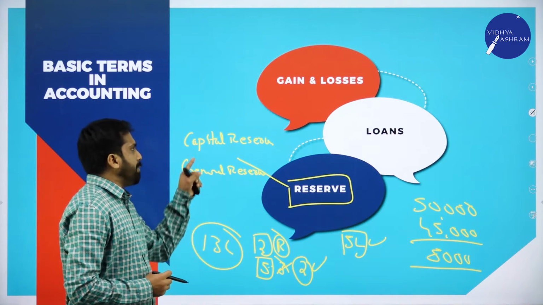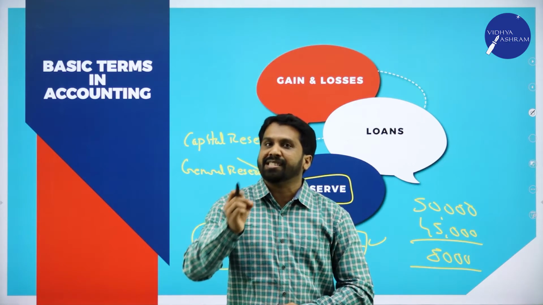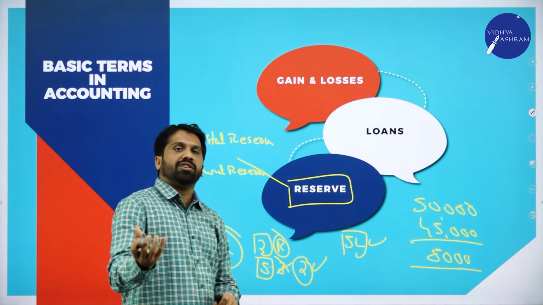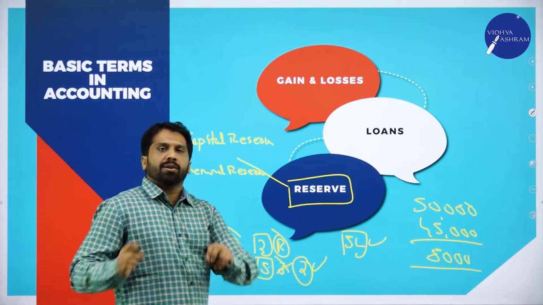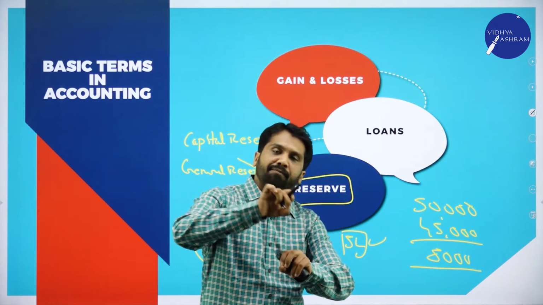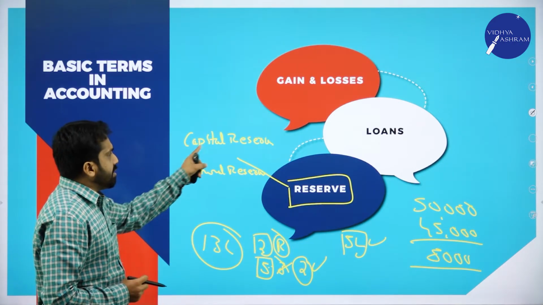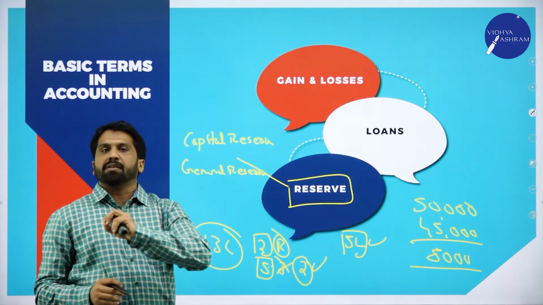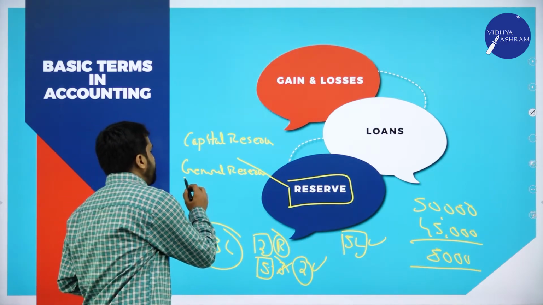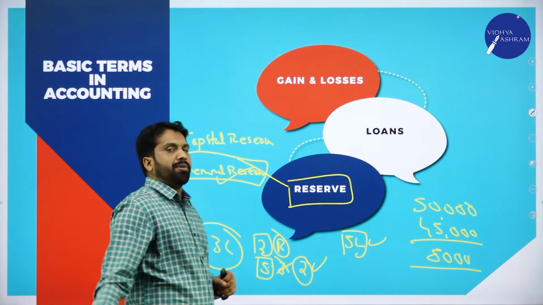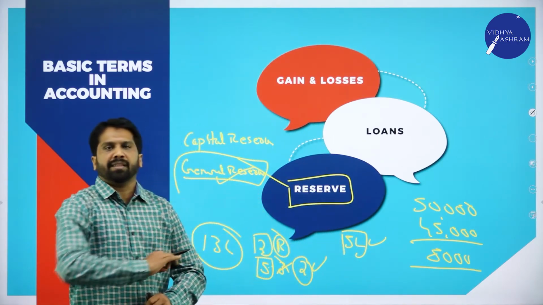What do you mean by capital reserve? Capital reserve means what is kept for a specific purpose, like purchase of your assets. That which is kept for a specific reason, we call capital reserve. This reserve can be used only for the purpose of purchase of capital items. Now, what do you mean by general reserve? This amount can be used for anything. That is general reserve. I'll give you a simple example.